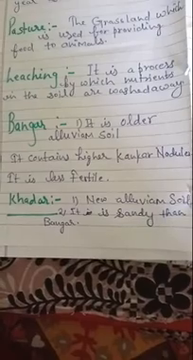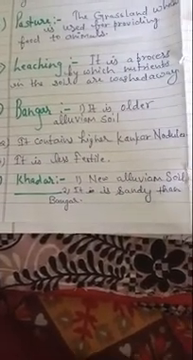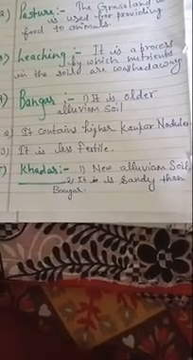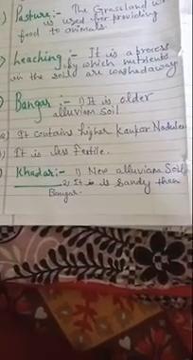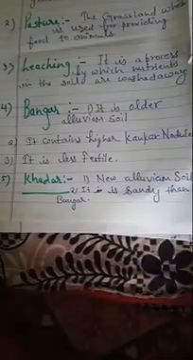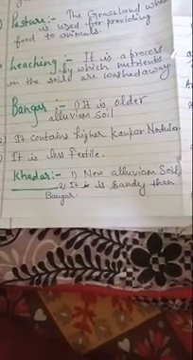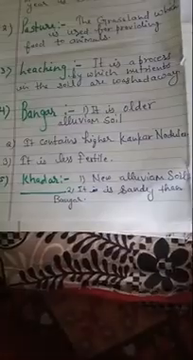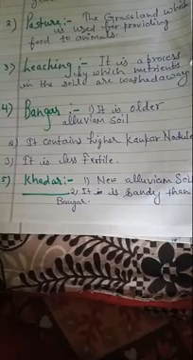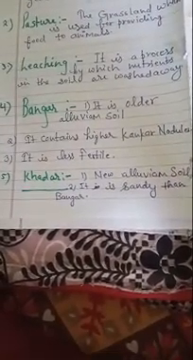Bangar, what is Bangar? It is an older alluvial soil. It contains higher kankar nodules and it is less fertile. So in the definition of Bangar, it has three characteristics: it is an old alluvial soil, it contains higher kankar nodules, and it is less fertile because it has so much kankar. That's why there is no fertile soil availability, and it is not so fertile.